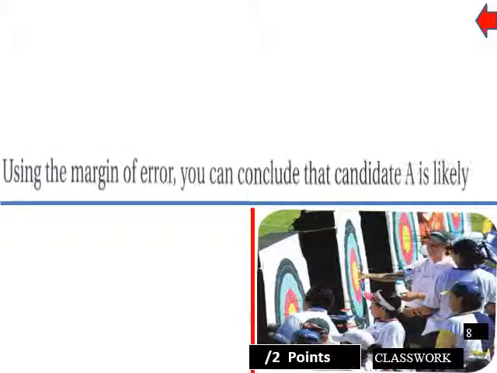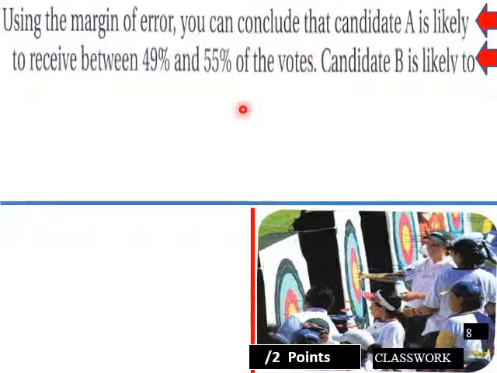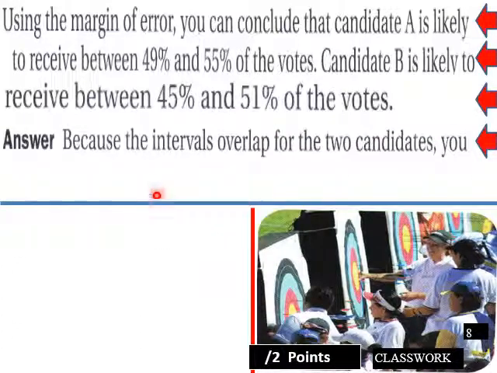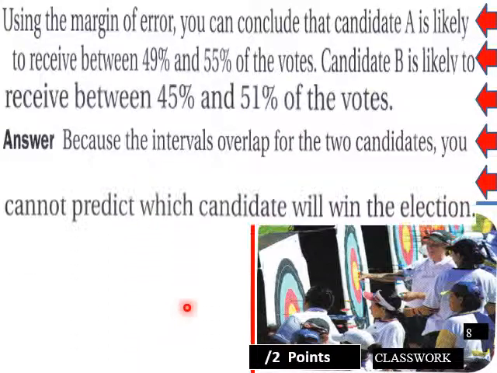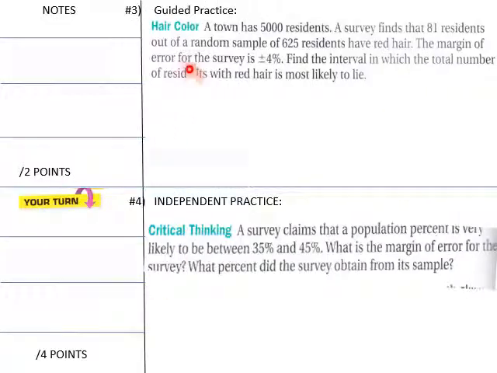So what does that mean ultimately? You can conclude that candidate A is likely to receive between 49 and 55% of the votes. Candidate B is likely to receive between 45 and 51% of the votes. Because the intervals overlap for the two candidates, you cannot predict which candidate will win the election, thanks to the margin of error. So here's our next guided practice.